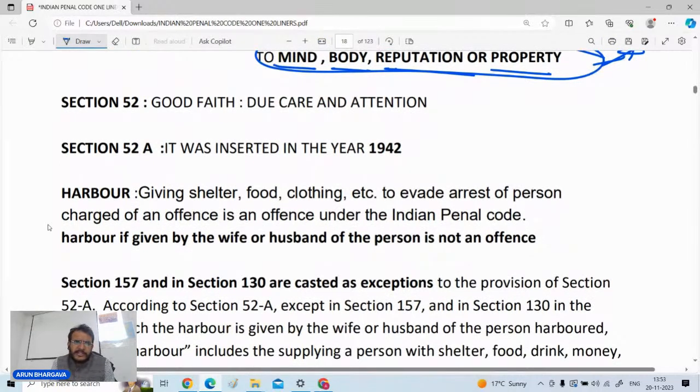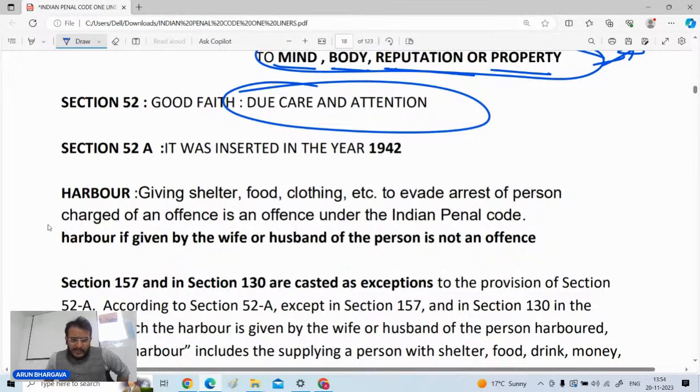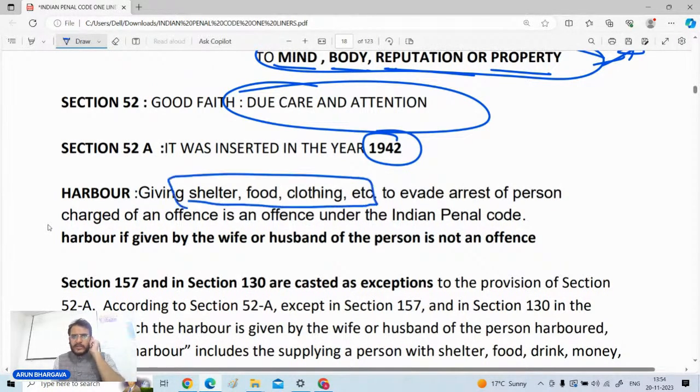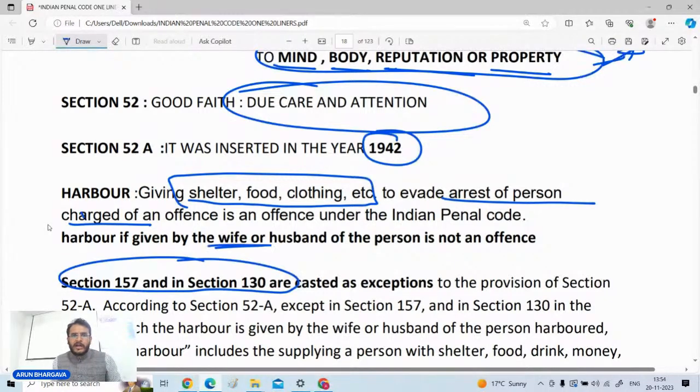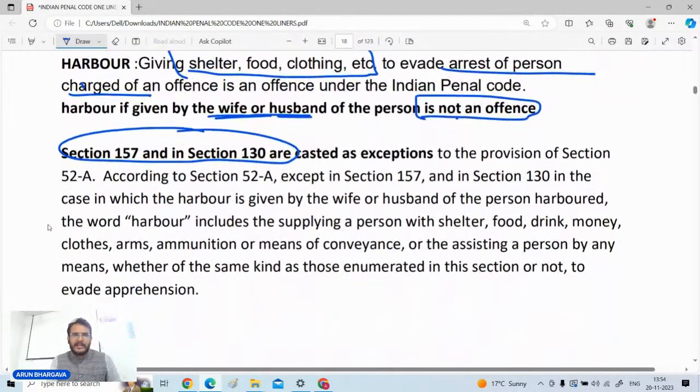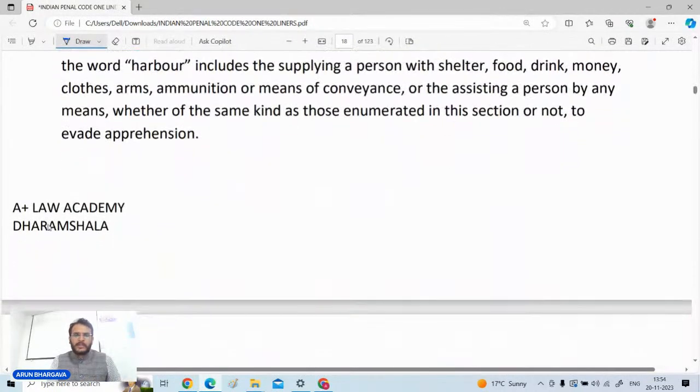Next one is where good faith is defined, section number 52. Good faith means due care and attention is to be taken. And thereafter section 52A talks about harbor. It was inserted in the year 1942, and harbor means giving shelter, food or clothing to any person so that his arrest can be evaded. But the point is that if the harbor is given by a wife or a husband of the concerned person, then it will not be called an offense. So sections 157 and 130 are created as exceptions to section 52A, and the person will not be liable.